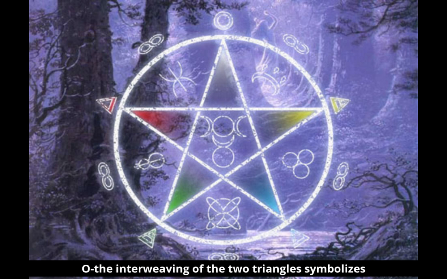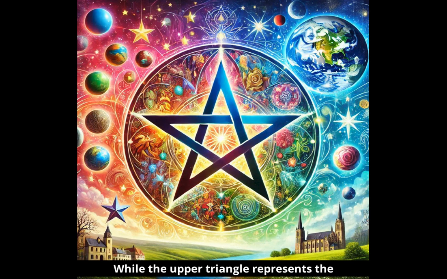The interweaving of the two triangles symbolizes the union of spirit and matter, the male and female principle, and the harmony of opposites. 2. The hexagram in occultism. In occult traditions, the hexagram is one of the strongest protective symbols. It is also used in Hermetic philosophy and alchemy, where the lower triangle represents the earthly and material world, while the upper triangle represents the heavenly and spiritual world. In alchemy, the hexagram symbolizes the unity and interaction of the worlds above and below.